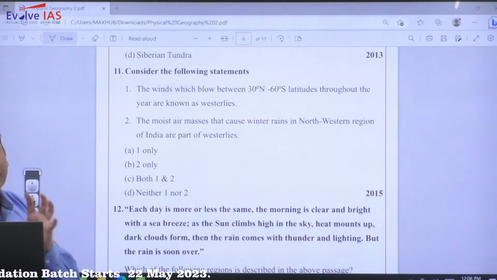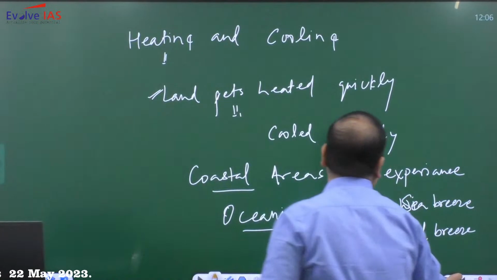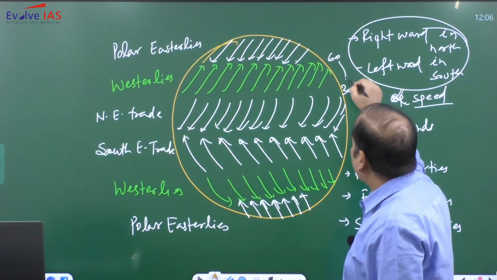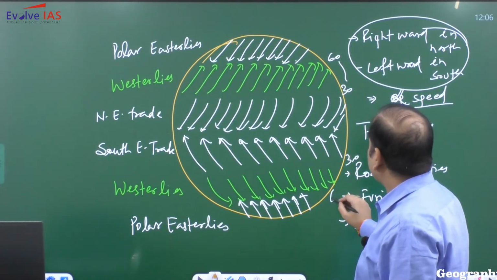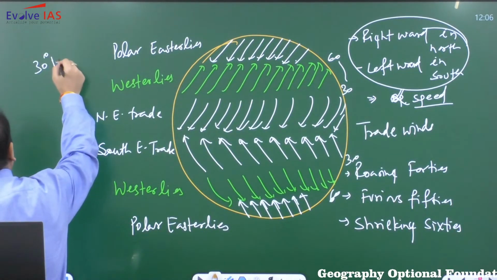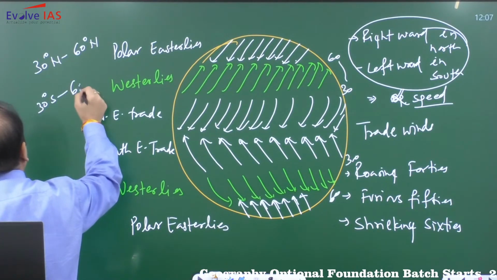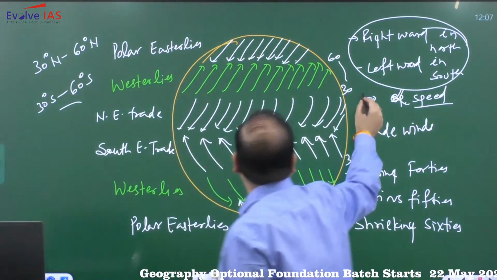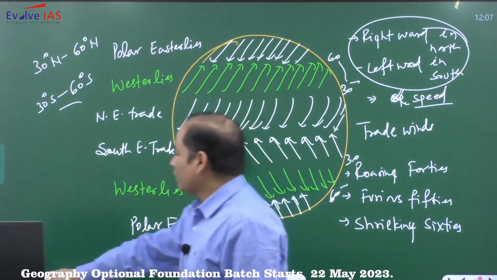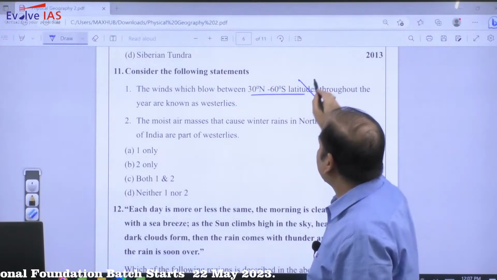तो 30 से 60, 30 to 60, yes we have the westerly. जो आप देखेंगे wind we already have discussed. So within 30 to 60 we have the westerly. But this westerly is limited to 30 degree north to 60 degree north, 30 degree south to 60 degree south. 30 degree north to 60 degree south में आपकी कई winds आ जाती हैं. So if you will go with the statement, it is asking 30 degree north to 60 degree south. So it is incorrect.